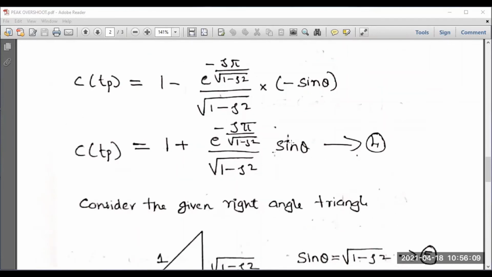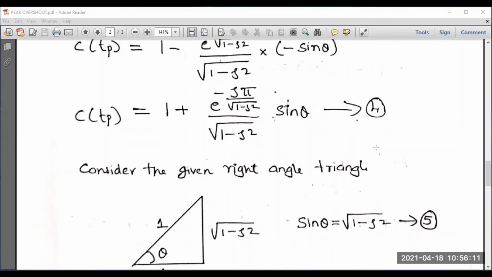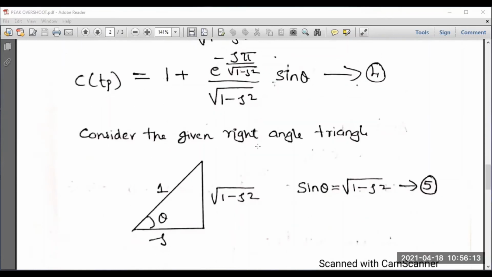Next, what you can do is, again, I can simplify equation number 4. For that purpose, you have to consider the right angle triangle, which you are already familiar with from the previous sessions. So if you consider the right angle triangle, this will be 90 degree, right? Now, sine theta can be computed from the right angle triangle: opposite side divided by hypotenuse, square root of 1 minus eta square by 1. That is nothing but square root of 1 minus eta square.